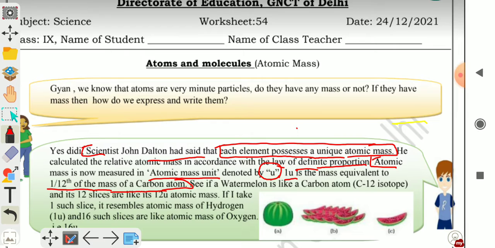See, if a watermelon is like a carbon atom and its 12 slices are like its 12 U. अगर वाटरमेलन के आप 12 इक्वल स्लाइस बनाते हैं, तो एक स्लाइस जो है that will be 1 U. If I take one such slice, it resembles the atomic mass of hydrogen. हाइड्रोजन का एटॉमिक मास कितना होता है? 1 U. So if we take one slice out of 12, it will be like the atomic mass of hydrogen.